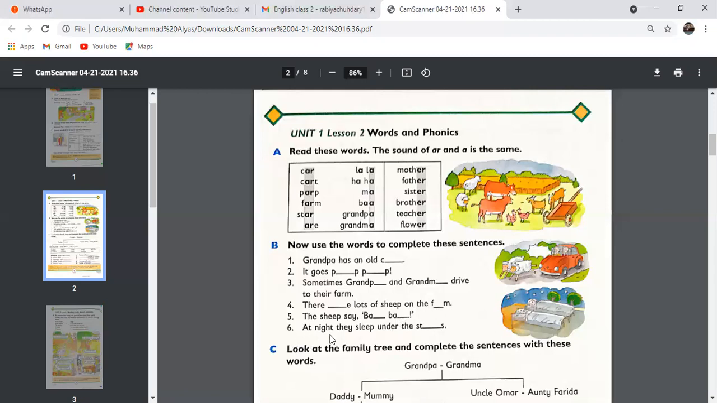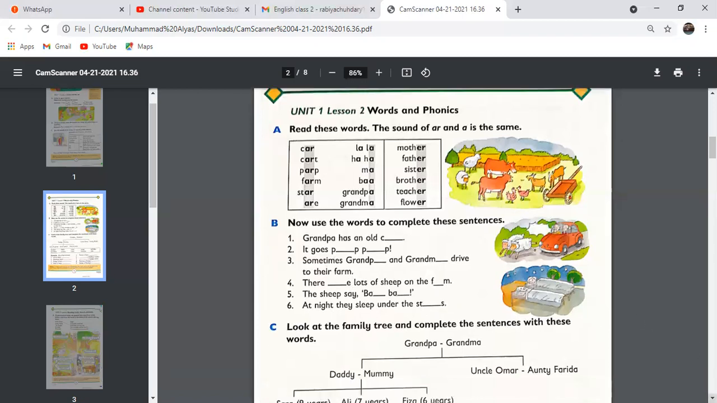Number 6: at night they sleep under the stars. So you have to write AR here again, stars. Okay, let me repeat it again. Grandpa has an old car. It goes park, park. Sometimes grandpa and grandma drive to their farm. There are lots of sheep on the farm. The sheep say ba ba. At night they sleep under the stars.